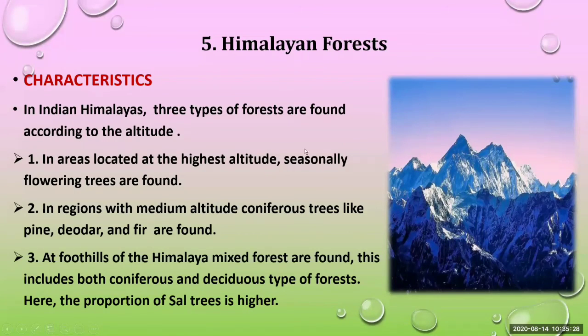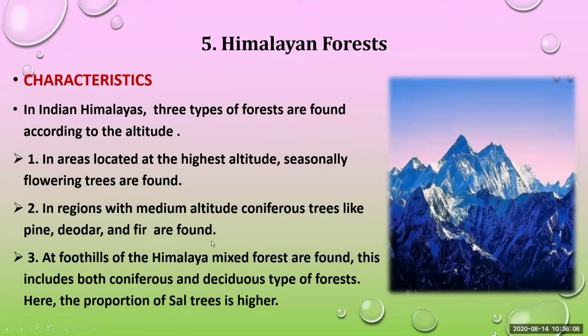Meaning they grow in a particular season, and afterward they are lost. Second, in regions with medium altitude, coniferous trees like pine, deodar and fir are found. Third, at the foothills of the Himalaya, mixed forests are found. This includes both coniferous and deciduous types of forest. Here the proportion of sal trees is higher.